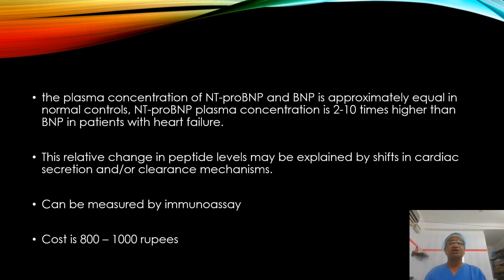The plasma concentration of NT-proBNP and BNP is approximately equal in normal controls. NT-proBNP plasma concentration is around 6 times higher, because relative changes may be explained by shifts in cardiac secretion and clearance mechanism. I'll come back to it again. But NT-proBNP costs around 800 rupees in many of the laboratories.